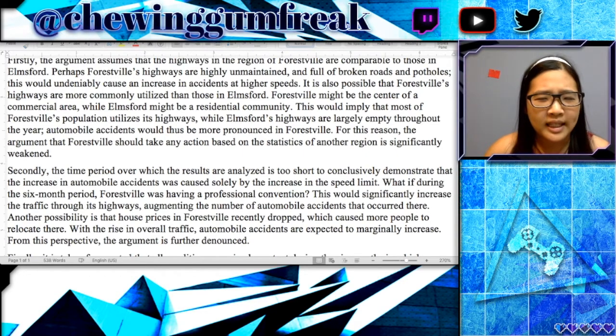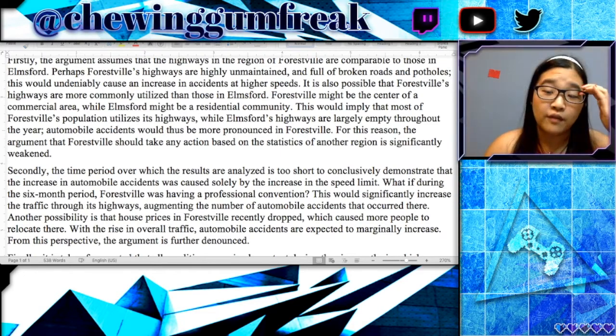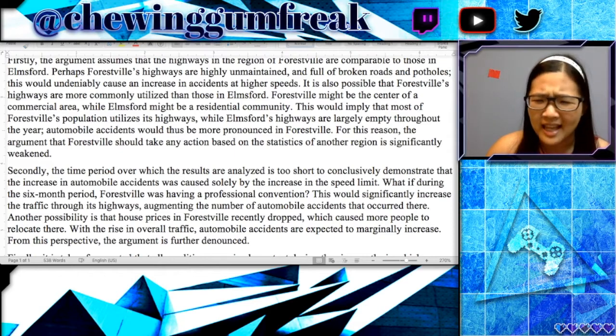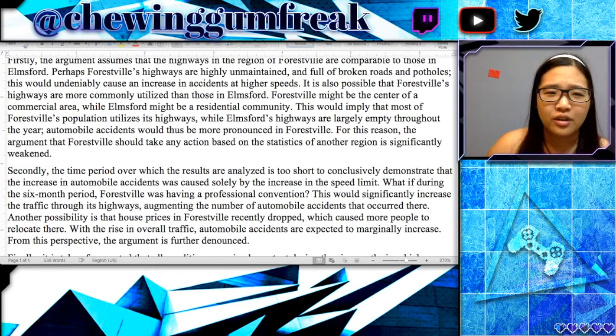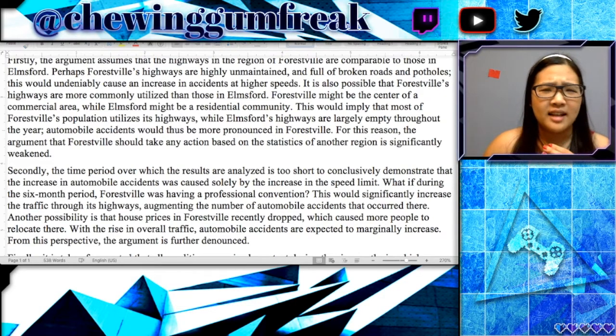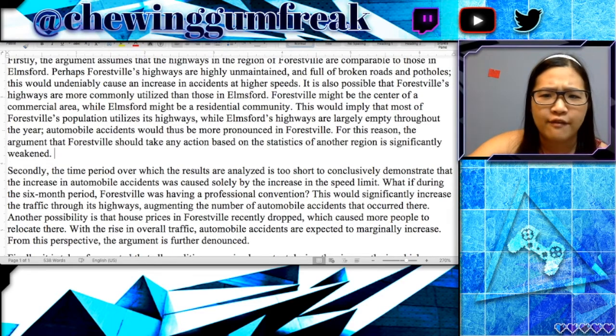It's really more about the idea that other factors could exist that explain the difference between Forestville and Elmsford. So this argument is super similar to the above paragraph, and it's more or less actually the same under the guise of a different name. So this actually ties in a lot with the next paragraph, so let's look at that first.